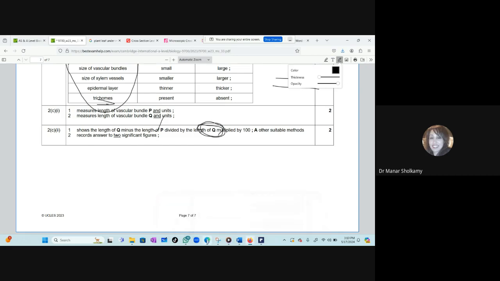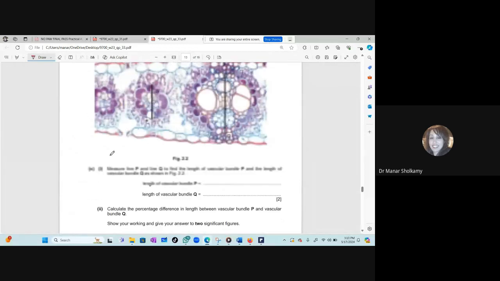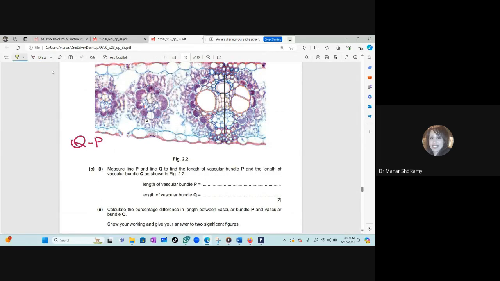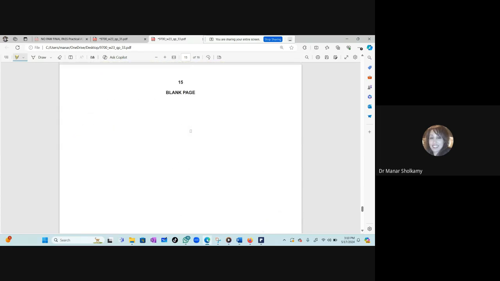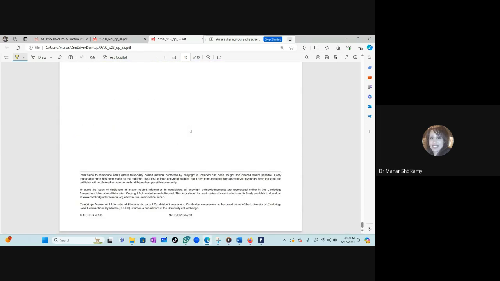Farouk, are you there? This is one of the miscellaneous questions. Did you see this question, my dear? This is one miscellaneous question that has to come up in any exam. They wanted the percentage difference, so we subtracted them, and then we divided by the bigger length, Q, and then we multiplied by 100. Okay, Farouk? The exam is finished? Thank God.